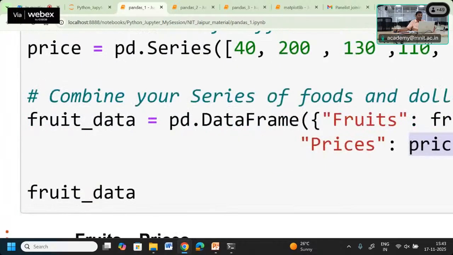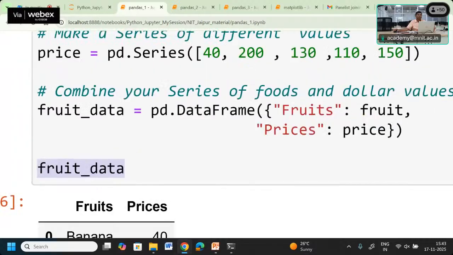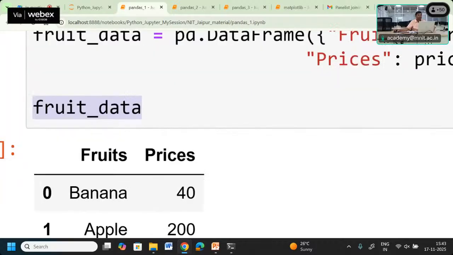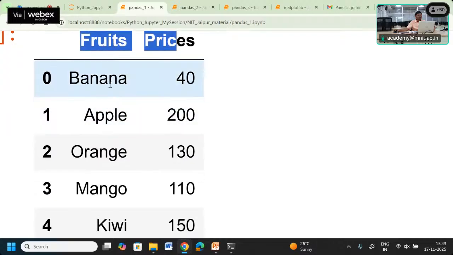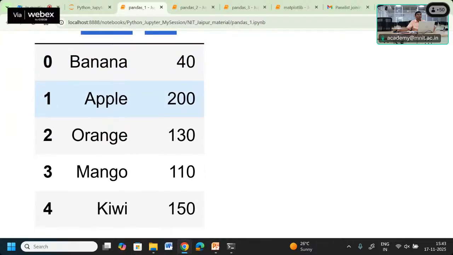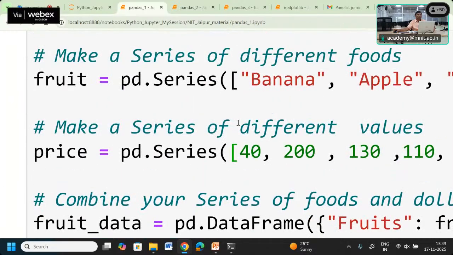Then we are able to use pd.DataFrame, and we try to display what should be the value of fruit_dataframe, what is the data it consists of. You can observe fruit and price going to become a label for this two-dimensional data, and in one column it is coming the name of different fruits, and in the other it is coming the corresponding value. Now you have to remember that whenever you are going to create two different series, they have the same number of values, otherwise your data frame is not going to be created.